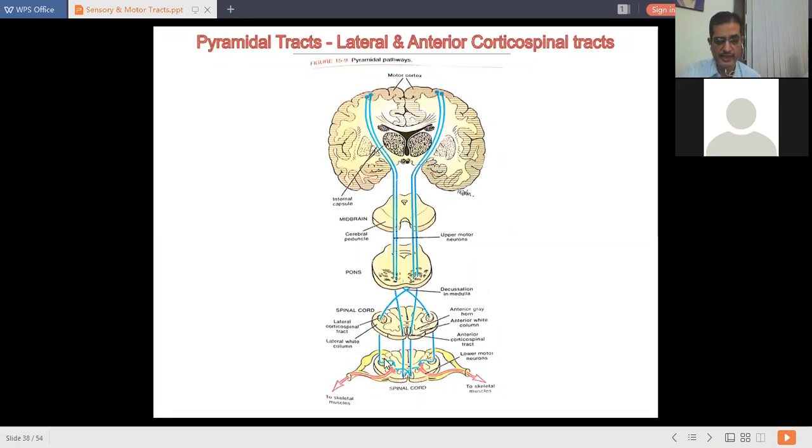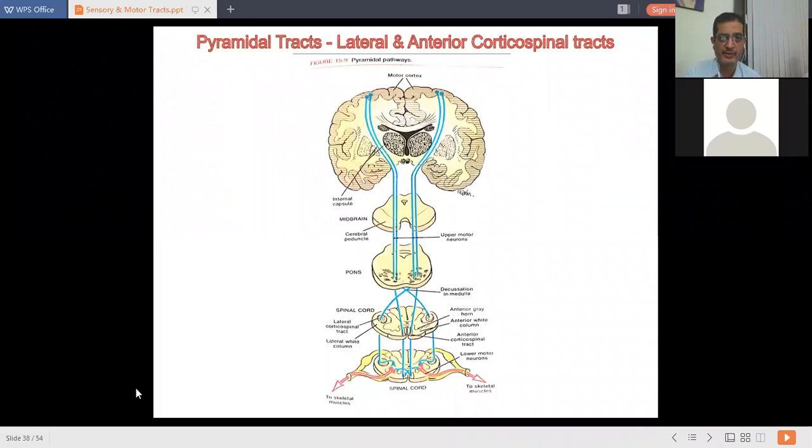So at the respective spinal level, this upper motor neuron gets terminated at the anterior gray horn cell. From this region, the lower motor neuron starts, which is shown in this diagram with red color. This lower motor neuron comes out from the spinal cord and supplies the effector organ, which causes the effect, that is contraction of muscle and movement of organs, for example movement of extremities.